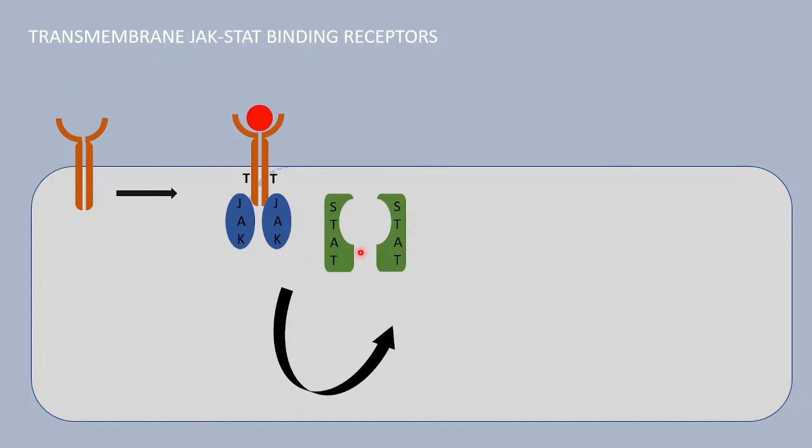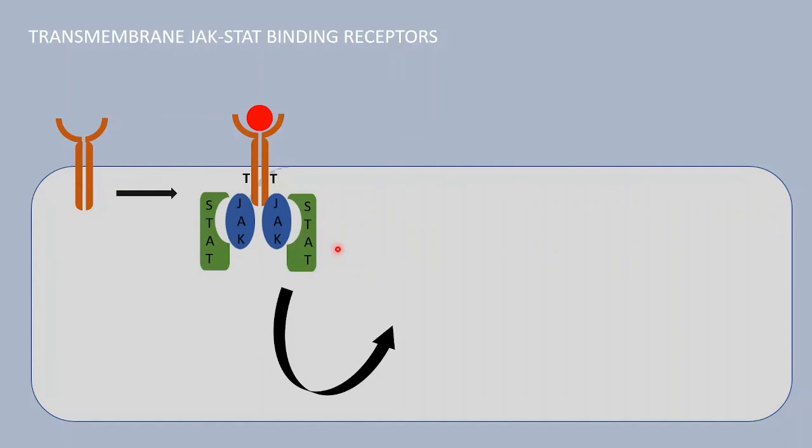STAT means signal transducer and activator of transcription. So what STAT will do is they will transduce a signal which will lead to activation of the transcription process. So STAT will go and interact with JAK. After they have interacted with JAK, they will carry some signal to the nucleus.